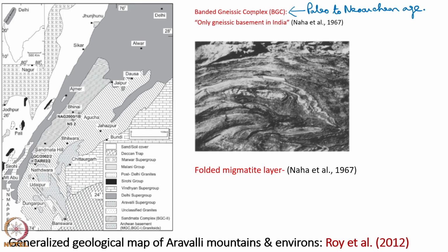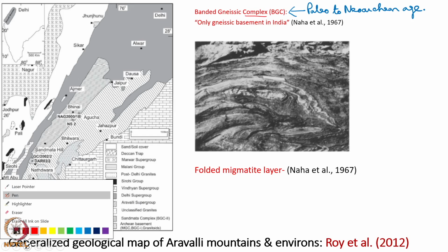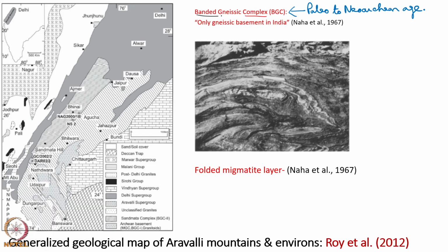Let us see the use of the term complex in Indian stratigraphy. As an example, I have picked up the banded gneissic complex, BGC in short. The age of the BGC rock has been dated to be Paleo to Neo-Archean. In the geological time scale, I have explained what is the meaning of Paleo-Archean and Neo-Archean.